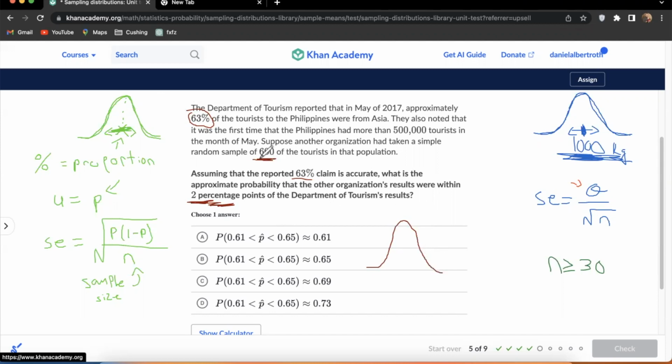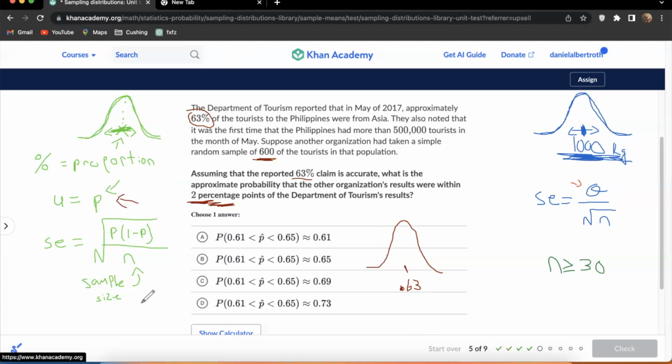600 is definitely big enough. It's going to be a bell curve. The center of the bell curve will be whatever we expect to get. In this case, we're measuring a percentage. As a decimal, we can say it's 0.63, 63%. So we're going to use these green equations on the right. This is the mean of our sampling distribution. It's P.